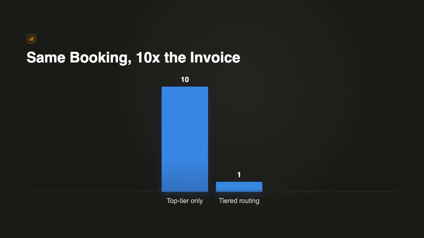Skip the tiering and the fleet still books flights correctly. It just quietly costs you 10 times what it should, month over month, for identical output. Same booking, same dates, wildly different invoice.